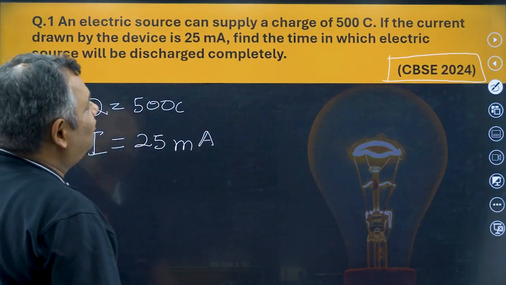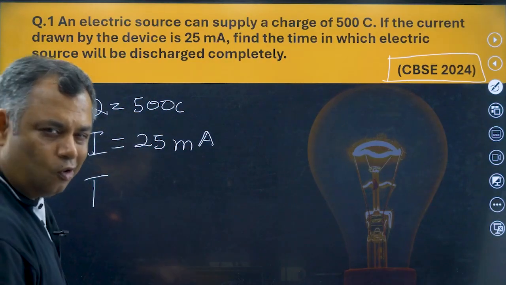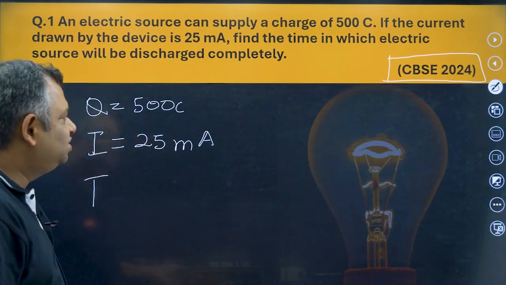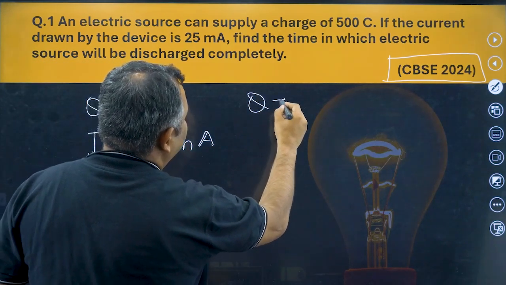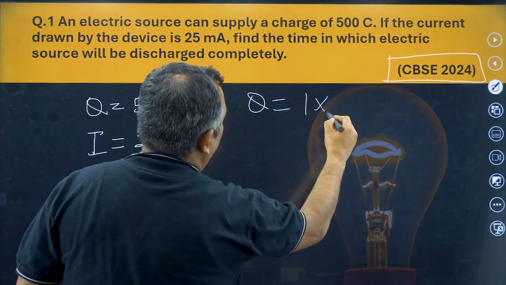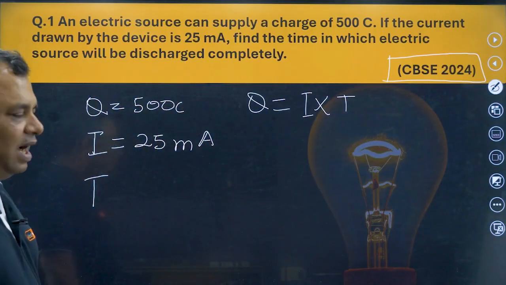So what do we have to find? We have to find the T. Simple question, no complication, simple formula based question. Q is equal to I into T. You remember? Q is equal to I into T.